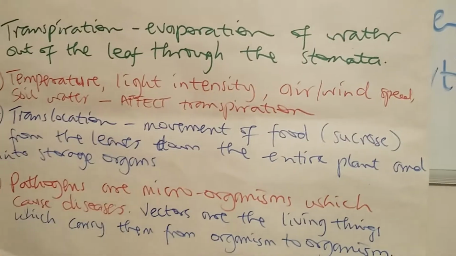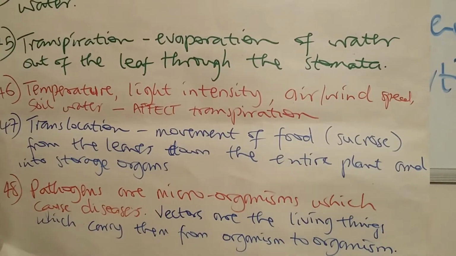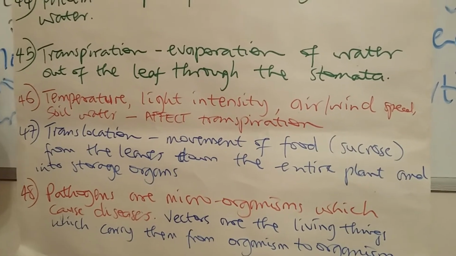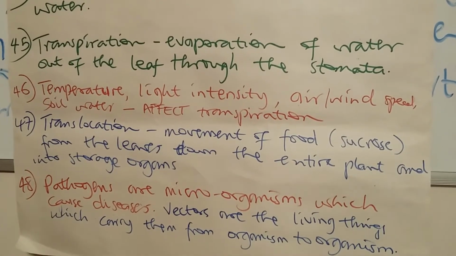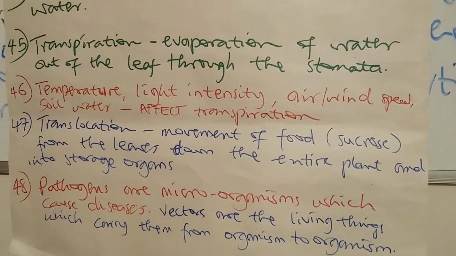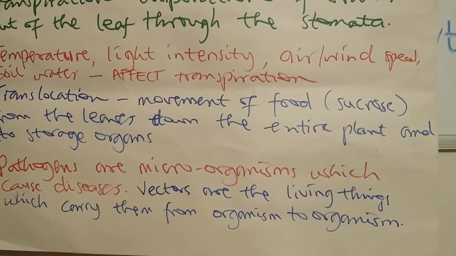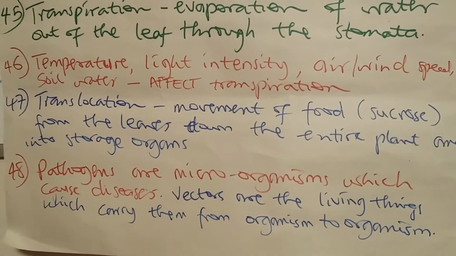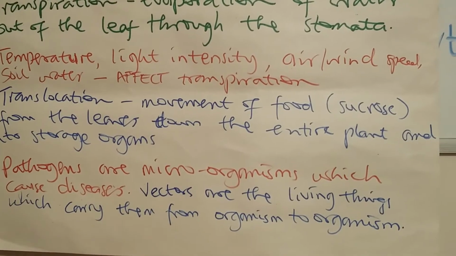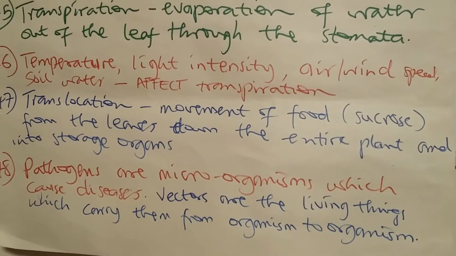For light intensity, a very simple way to remind yourself of that is at night, photosynthesis doesn't happen, which means the guard cells are shut together, so there will really be no transpiration happening. And then the soil water content can also affect transpiration. Again, it makes sense. If you don't have a lot of water that's been absorbed by the roots through the xylem vessels, there isn't going to be transpiration happening.